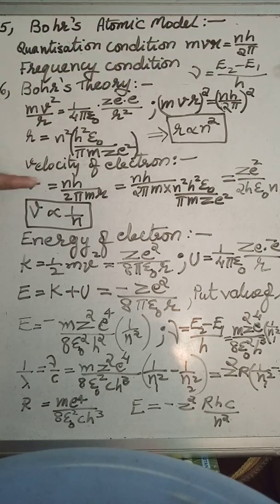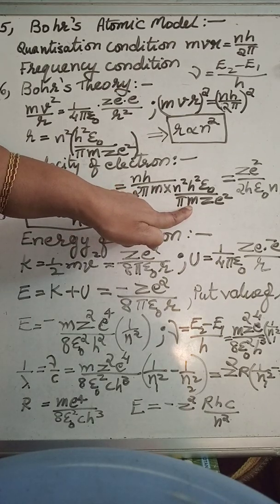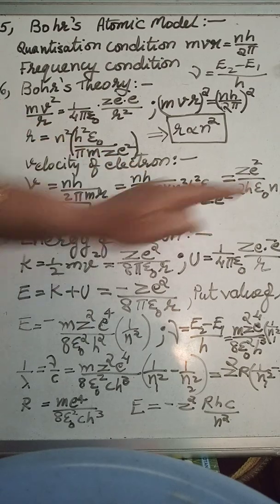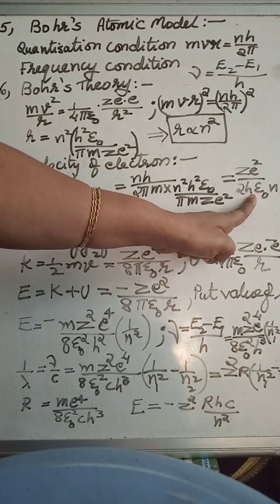Make the subject v. So v is equal to nh upon 2 pi mr. Here, in place of r, when you substitute and simplify, we will get this equation. So velocity of electron in a stationary orbit is given by this equation.